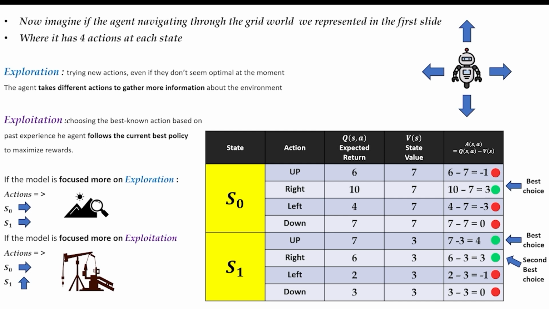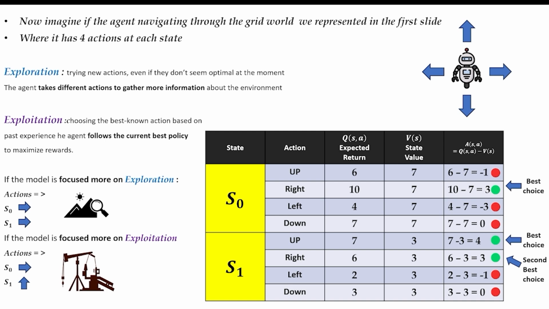On the other hand, exploitation is about choosing the best known action based on past experiences. In this case, the agent follows the current best policy to maximize rewards. It's like taking the path we know works best because we've already learned it. So our agent is able to take 4 actions at state 0. For example, if it takes the action to the left, the expected return gets subtracted from the state value, and the advantage would be -3, which is defined as the worst choice here. As you can see, the best choice is to take the action up.